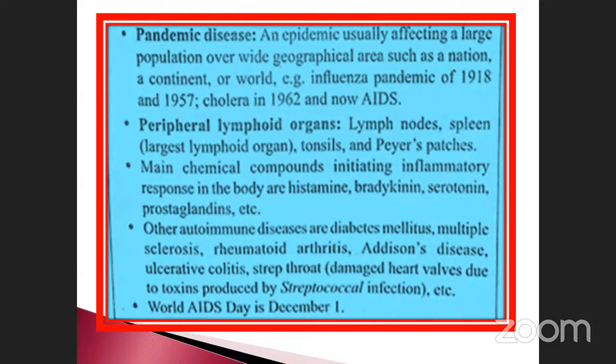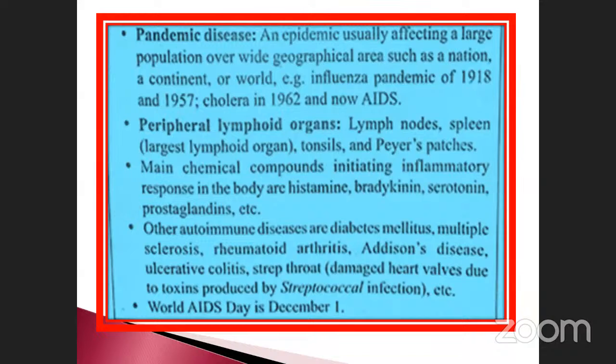Peripheral lymphoid organs: see here, the lymph nodes and spleen, the largest lymphoid organ, tonsils and Peyer's patches. Note it down, Peyer's patches is also a very, very important one. The main chemical compounds initiating the inflammatory response in the body are histamine, bradykinin, serotonin and prostaglandin.